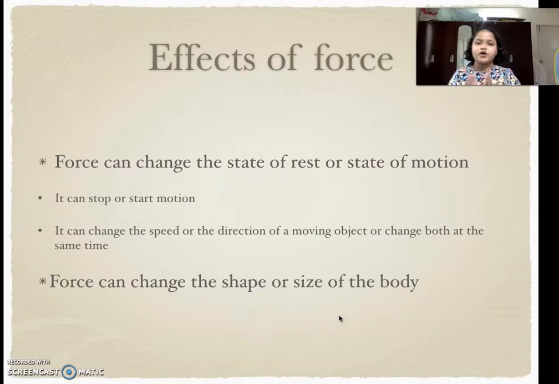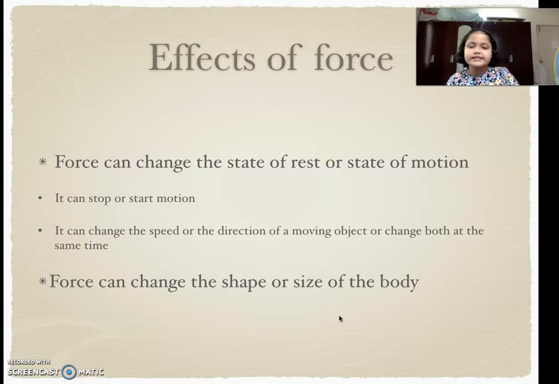Now effects of forces. Force can change the state of rest or state of motion, or it can start or stop motion. Like I kick the ball and it is going. Now if someone else touches the ball and puts their hand on it, it is stopped.